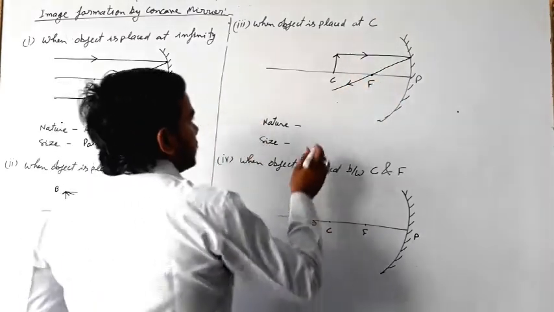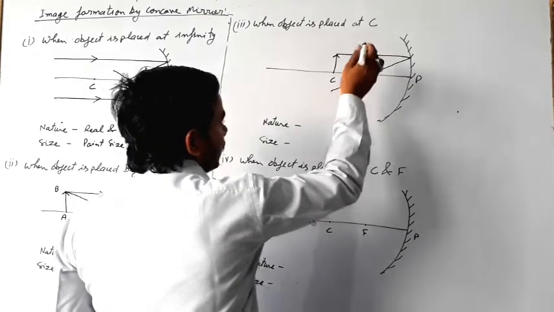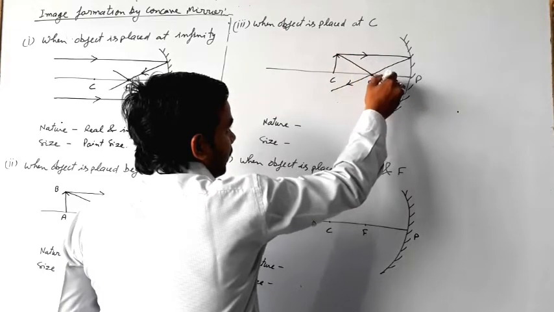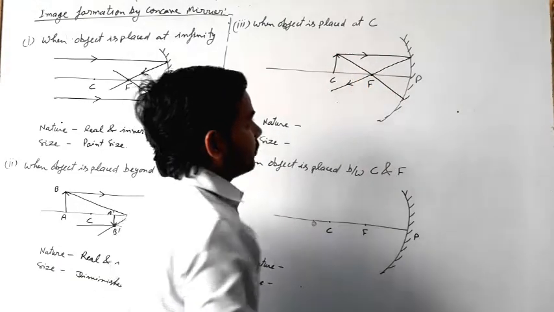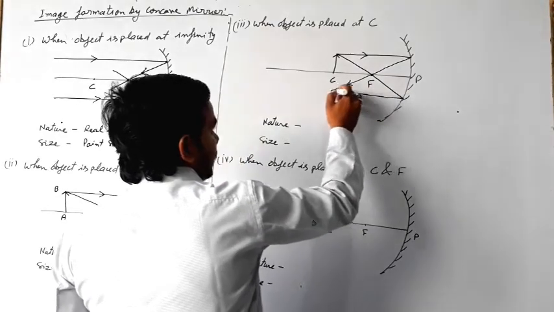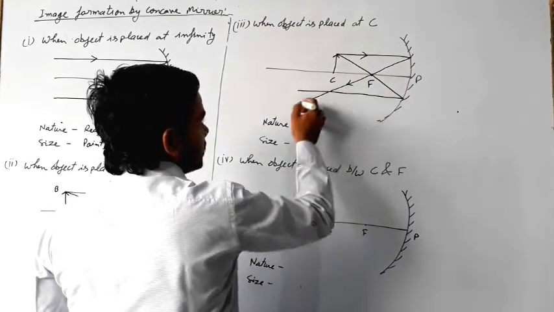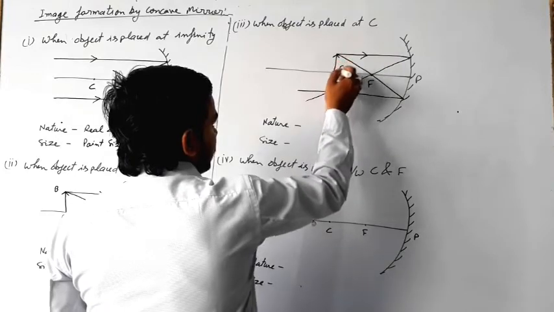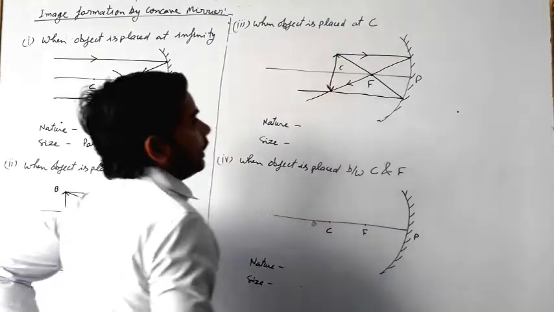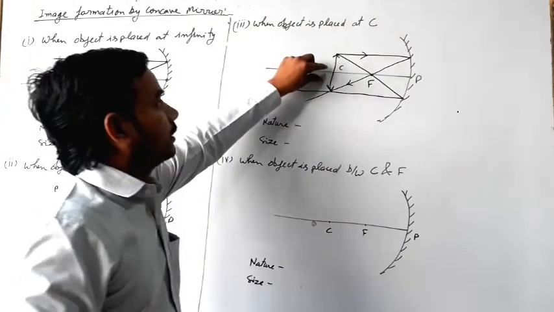And next is the light ray coming through the principal focus, then that becomes parallel to the principal axis, and this is the intersection point. The image is formed at C, and the image will be of the same size.